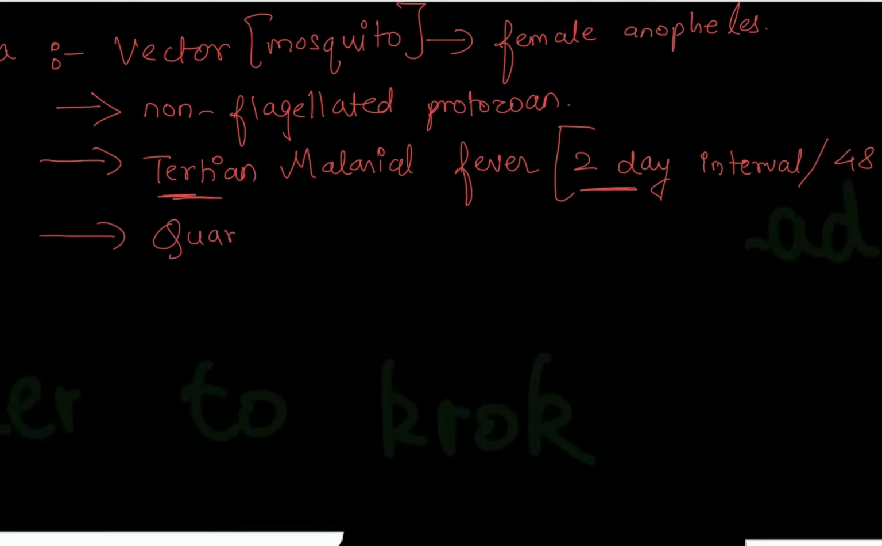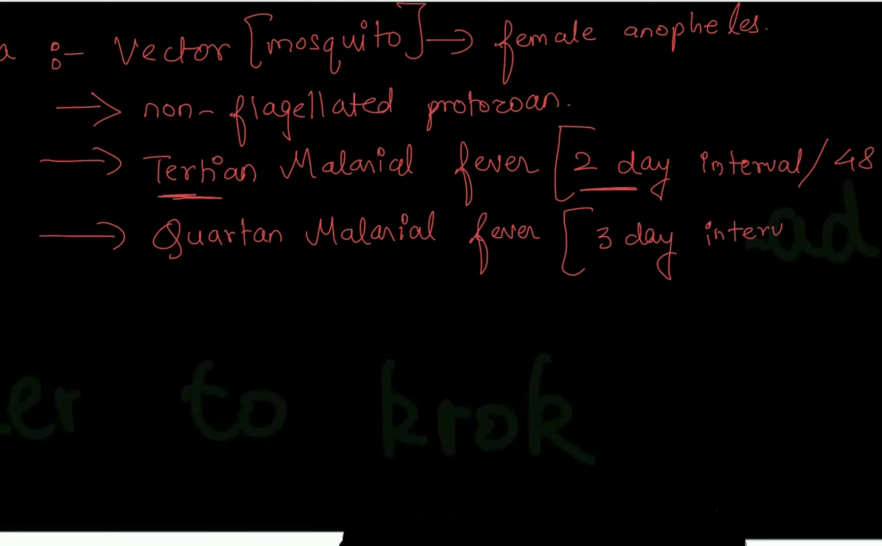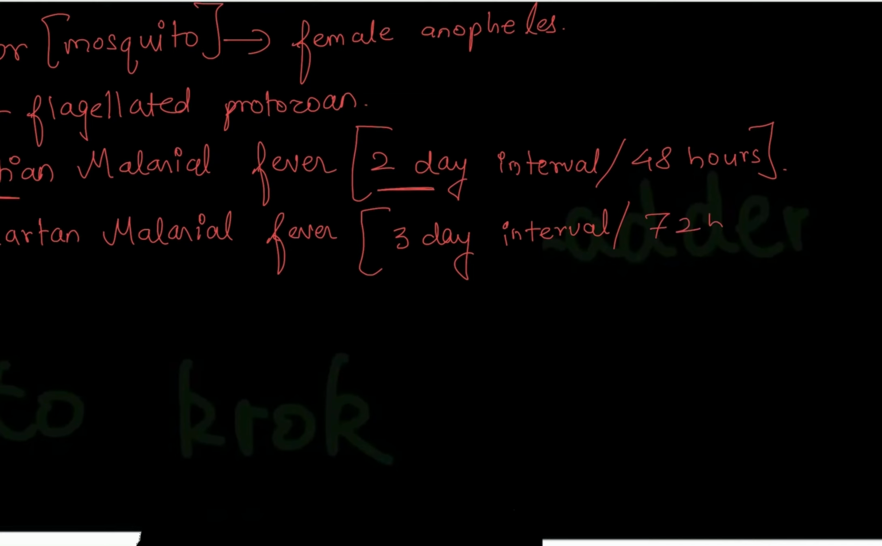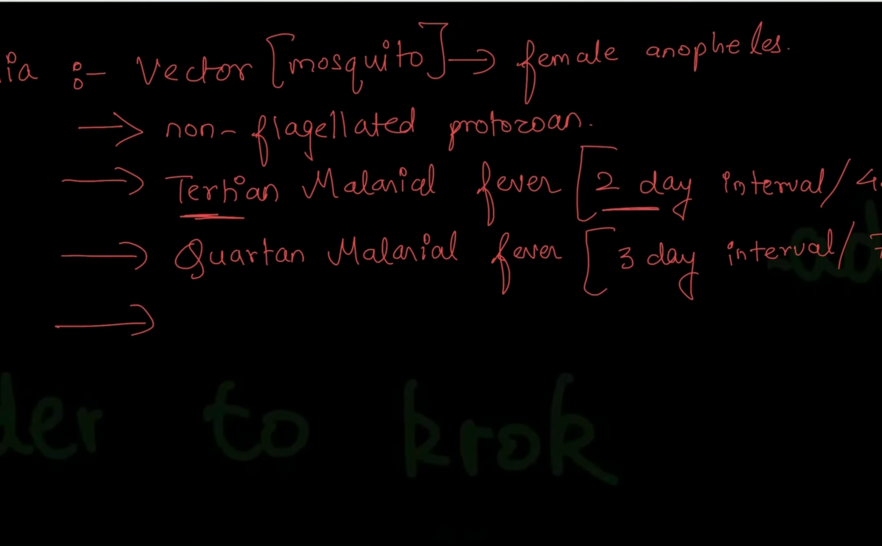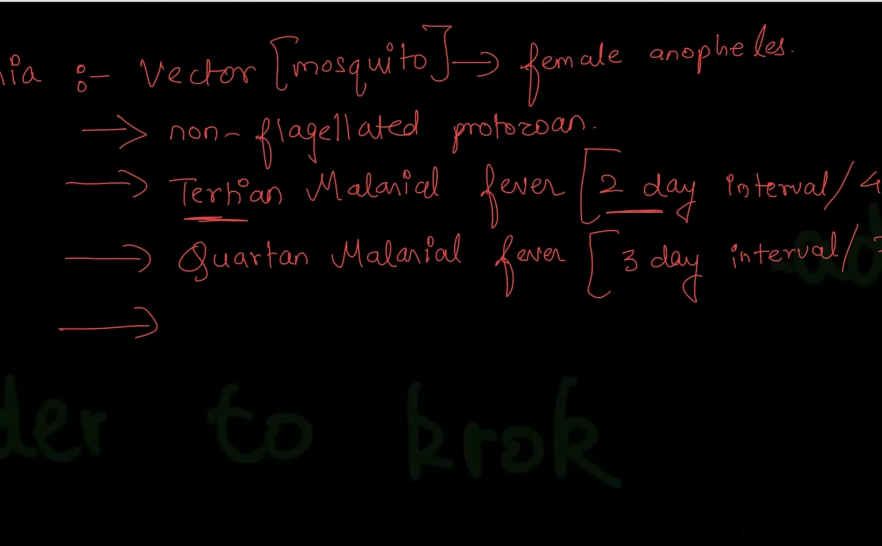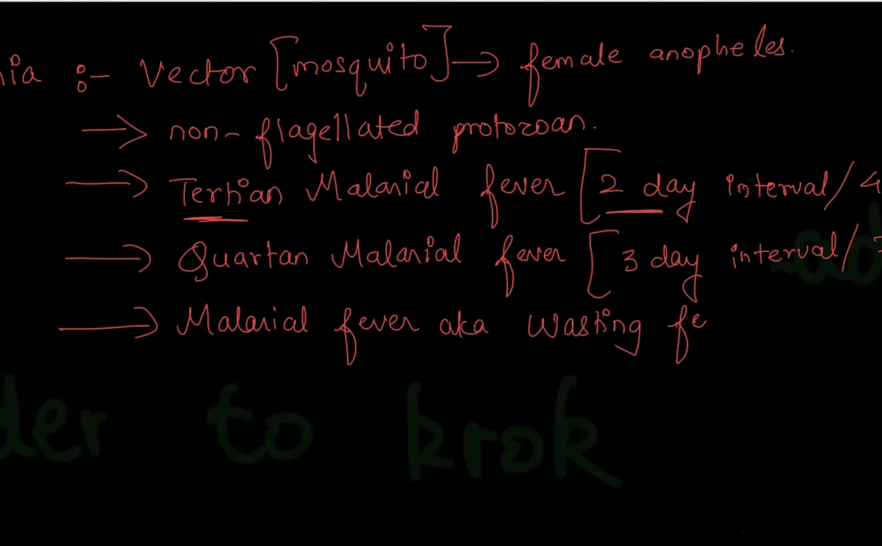Another is quartan malarial fever. Now quartan means 4, that means on every 4th day the person will have fever. So another name for this is 3-day interval fever or 72 hours fever. Okay, lastly, they can also mention malarial fever as wasting fever. So write down malarial fever, also known as wasting fever. All the points which I am listing for every protozoan are very important for solving the questions. Okay, so remember all the points.